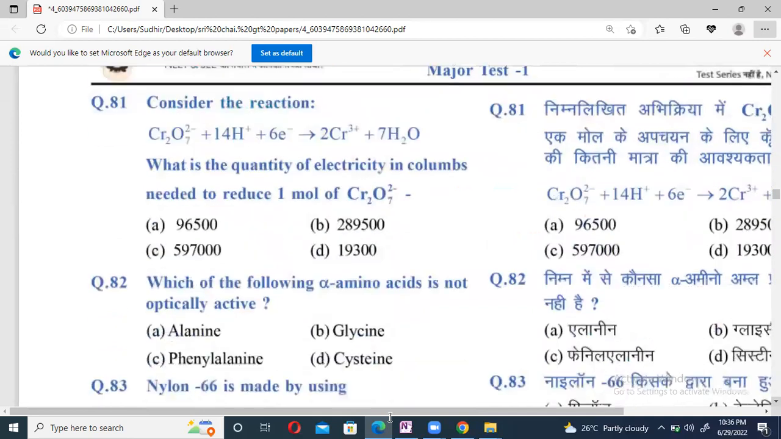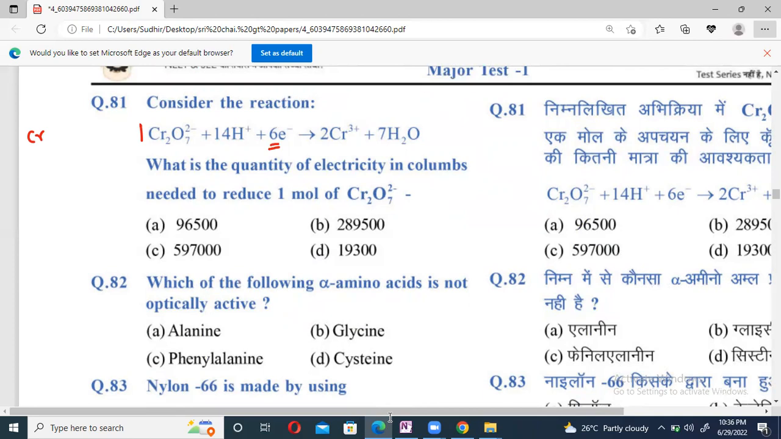So 81, beta. Consider the reaction. What is the quantity of electricity in coulomb needed to reduce 1 mole of dichromate ion? The reaction says that 1 mole of dichromate ion will require 6 moles of electrons. May I correct? 1 mole of dichromate ion requires 6 moles.